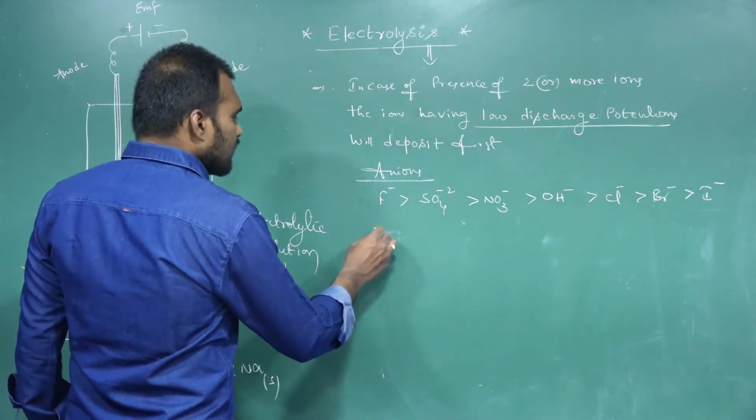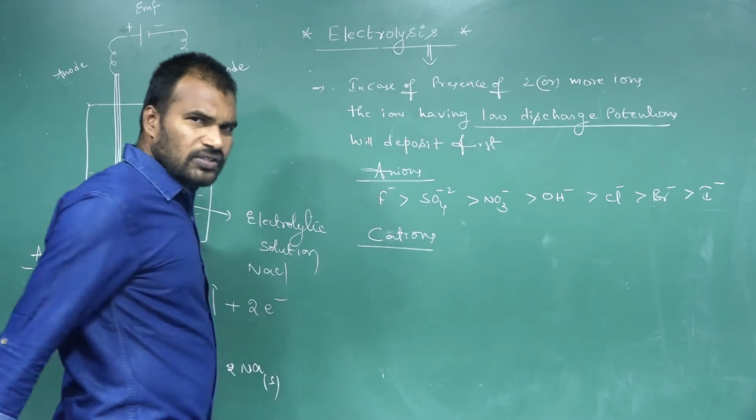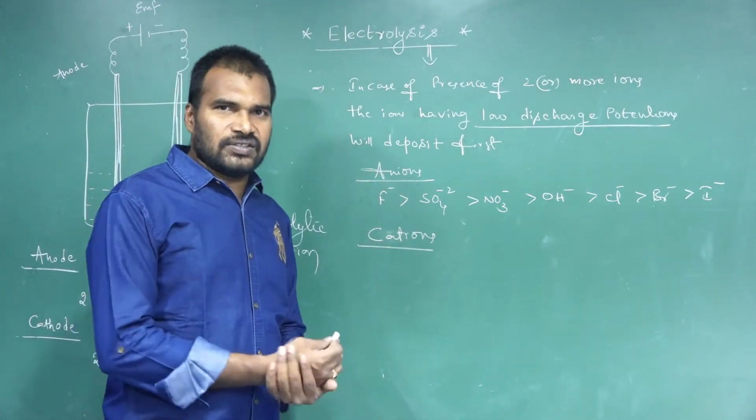Similarly, let us see the decreasing order of discharge potentials of cations. It is nothing but the electrochemical series that we discussed previously.